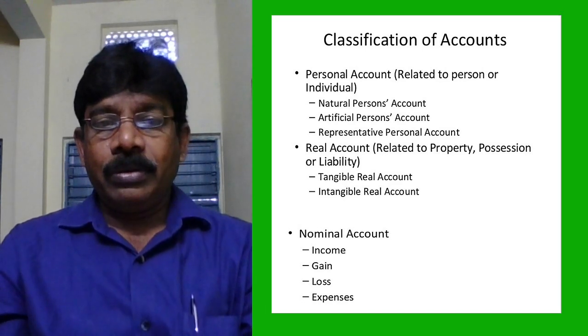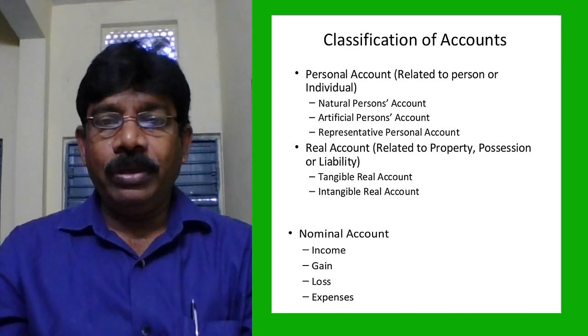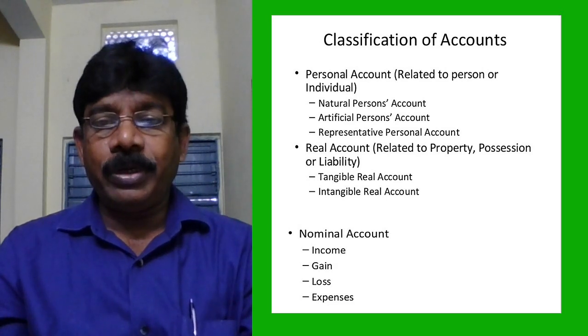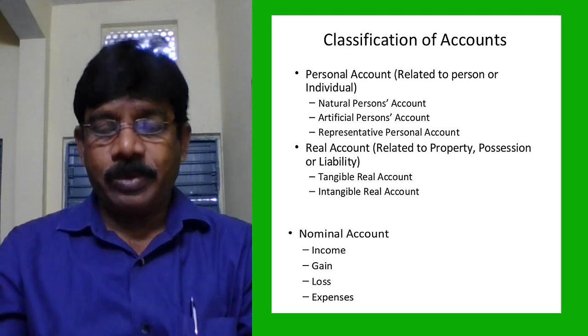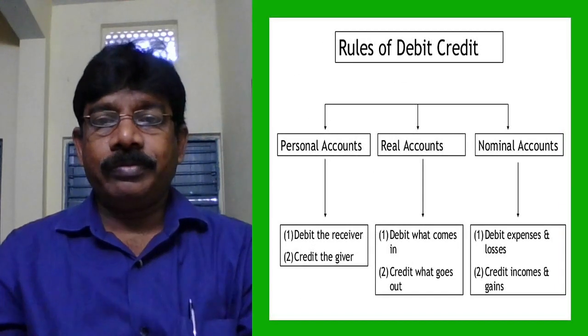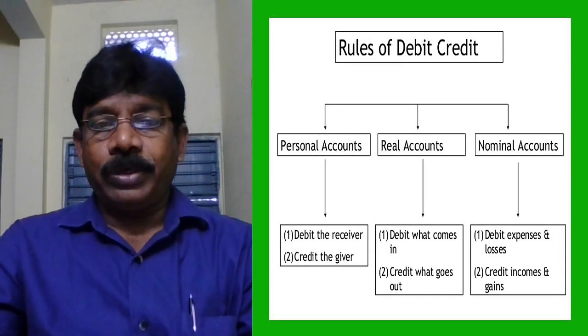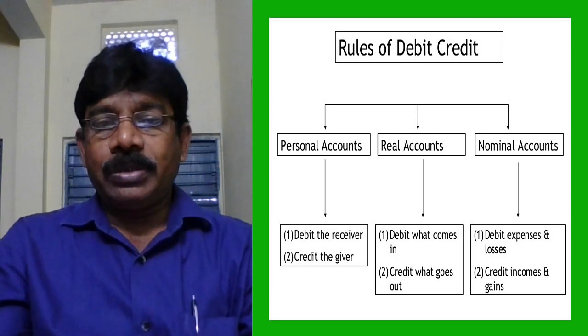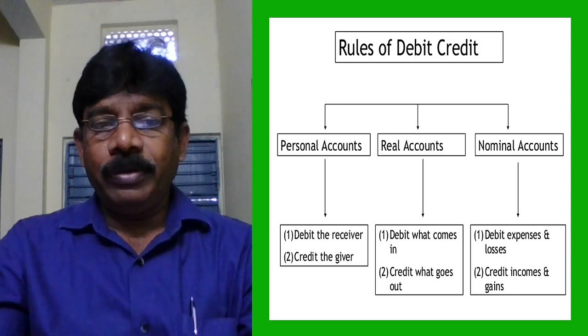So we learned in the earlier video that accounts are classified into three: personal, real, nominal. Personal accounts relate to persons and individuals, real accounts relate to property, possessions, and liabilities, and nominal accounts relate to incomes, gains, expenses, and losses. Very important rules. Personal account: debit the receiver, credit the giver.